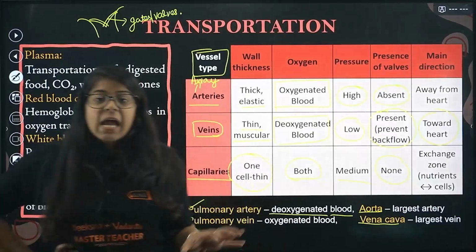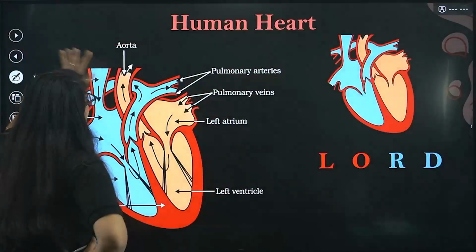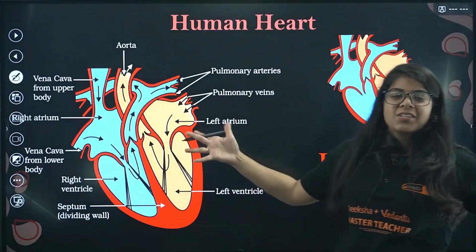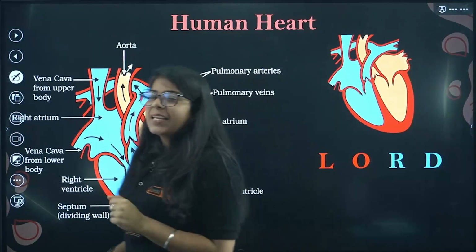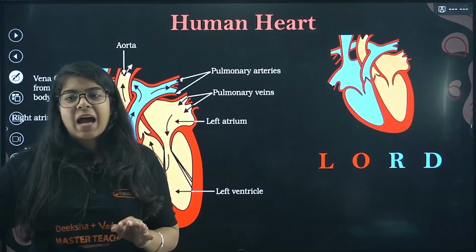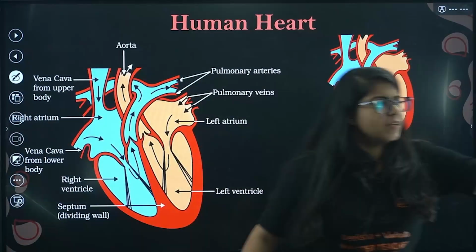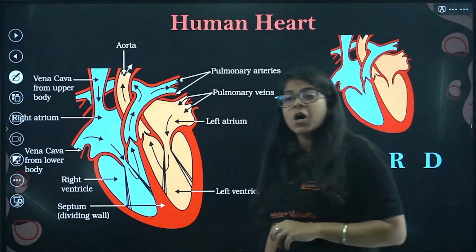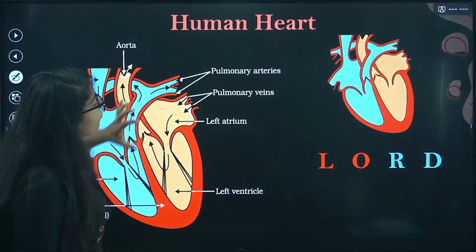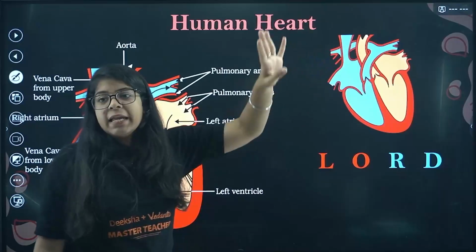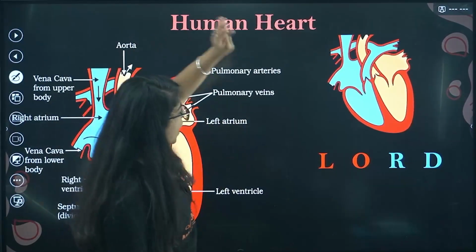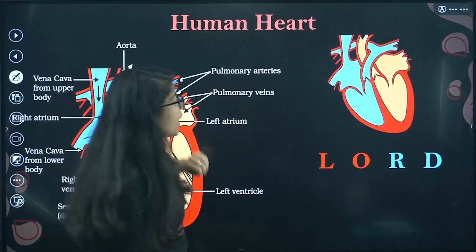Understood this whole part? Now, inside this transportation, we have the topic of the human heart. It's the biggest topic here. Okay. Now, let's start with the very basic thing for the human heart. The very basic topic in the human heart is, first, you have to divide this human heart into 4 parts. What are those?